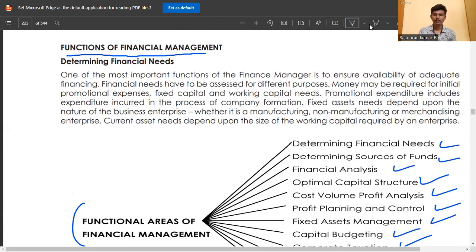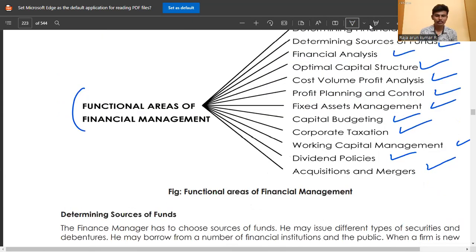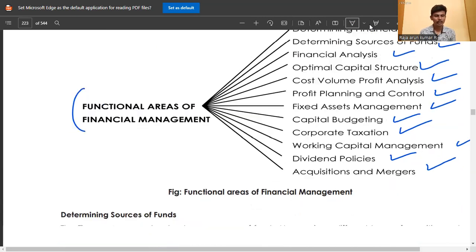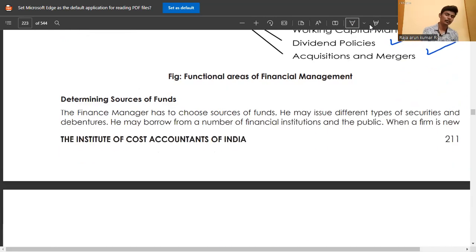These are the functional areas of financial management: determining the financial needs, determining the sources of funds, financial activity, optimal capital structure, cost volume profit analysis, profit planning and control, fixed asset management, capital budgeting, corporate taxation, working capital management, dividend policies, acquisitions and mergers. These are the same topics repeated again and again.